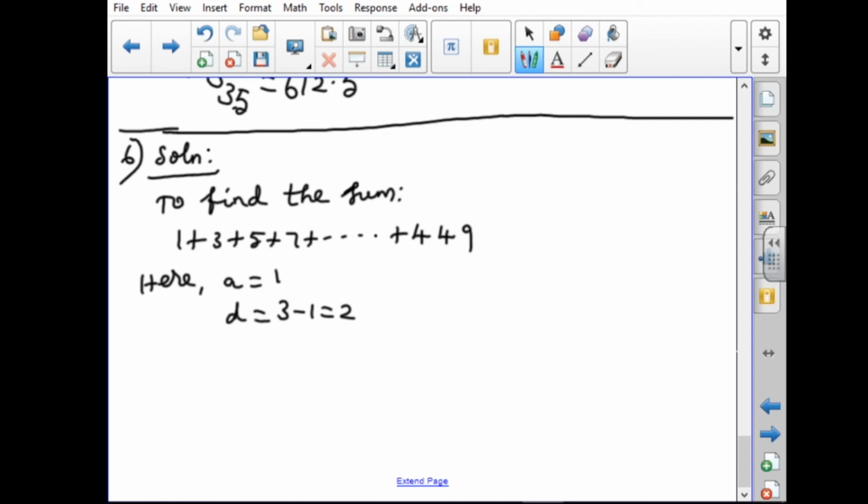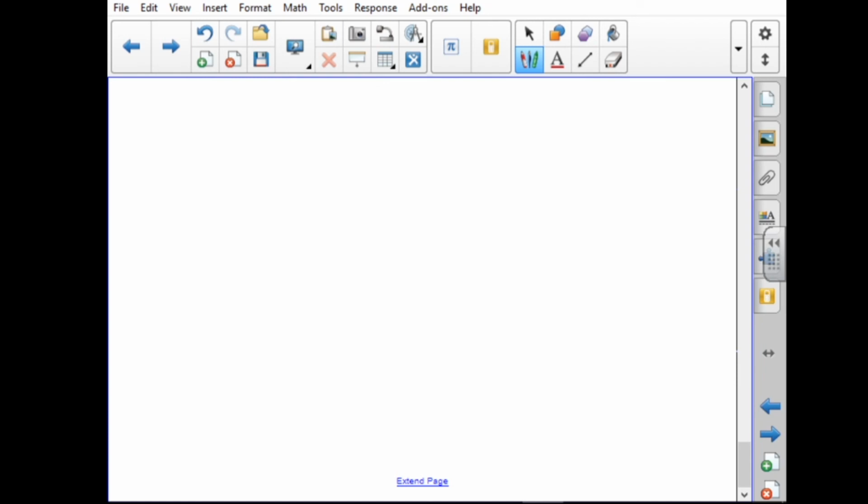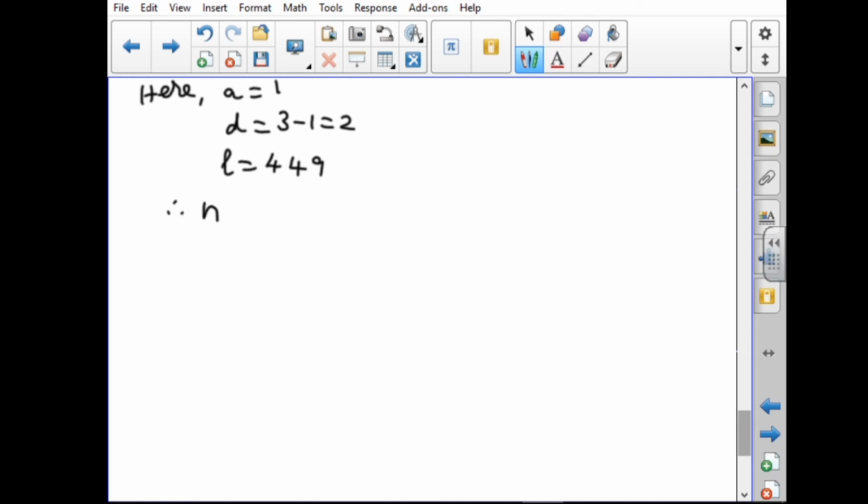In this sum, what have they given here? N is not given, L is given. Small l equal to what here? 449. N is not given and L is given, so we have to use the second formula. Before that, first we have to find N. N equal to, what is the formula? L minus A by D plus 1.